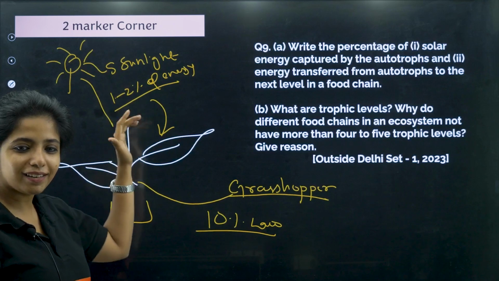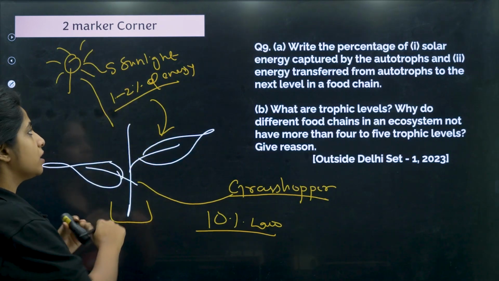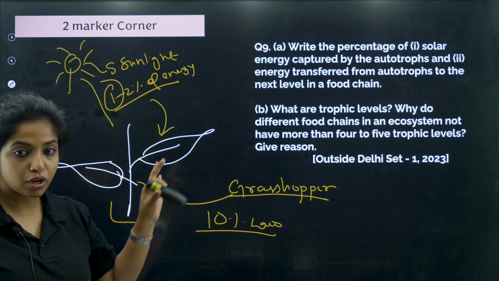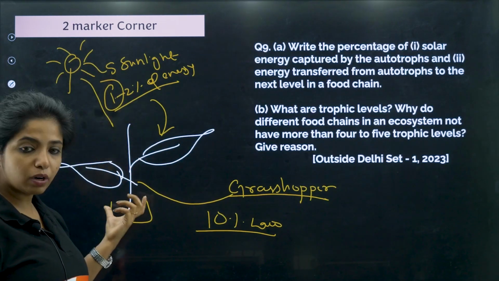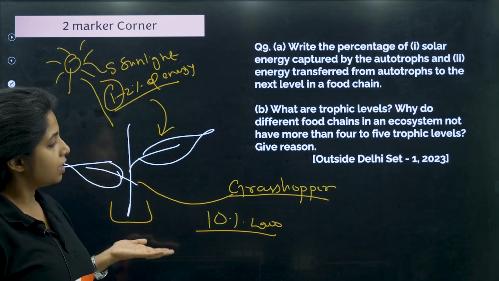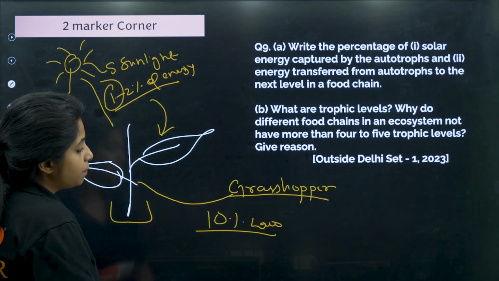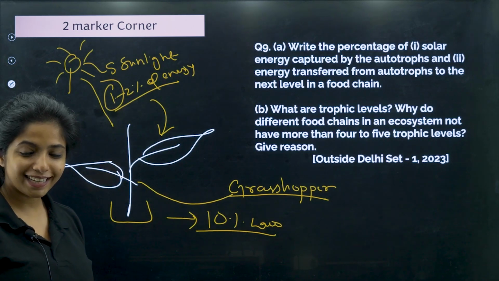Always remember, from the sunlight, only 1 to actually 5%, but in your book it is not given 1 to 5%. So let's stick on to 1. That will be much safer option. So 1% of energy is being taken over here. Now from this 1% of energy, whatever is there, to the next trophic level, only 10% is being transferred.